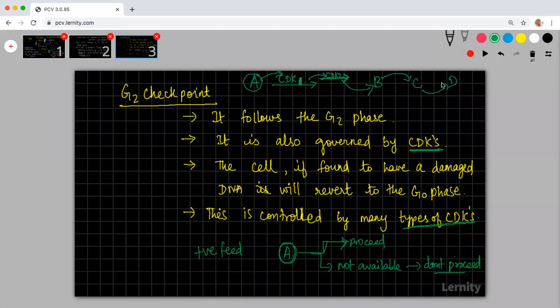Multiple levels of feedback mechanisms will be there. So all positive feedback mechanisms try to proceed the cell cycle. So that is the G2 checkpoint. Are you guys able to understand? You guys aren't responding. Should I repeat?